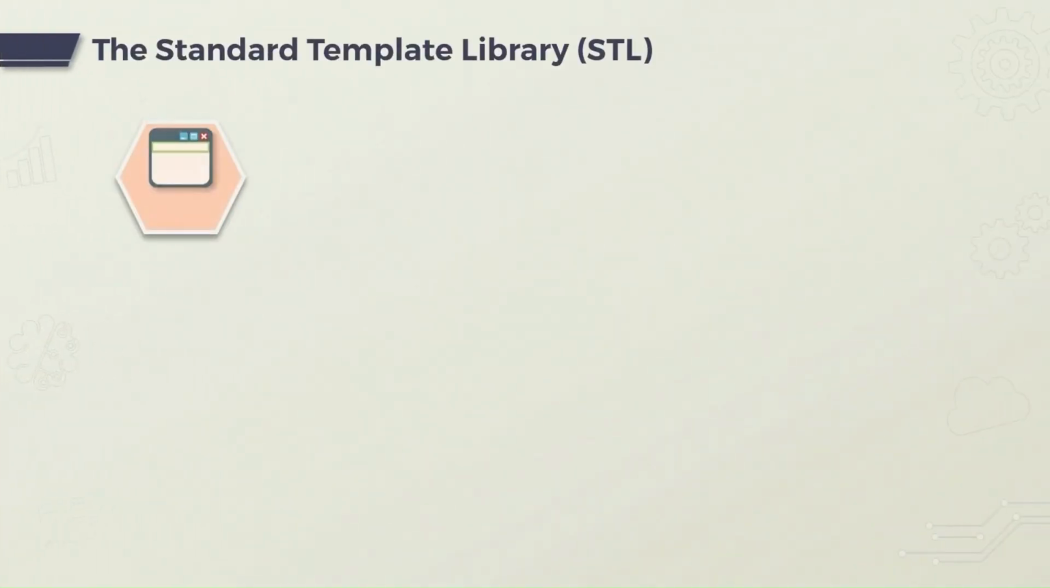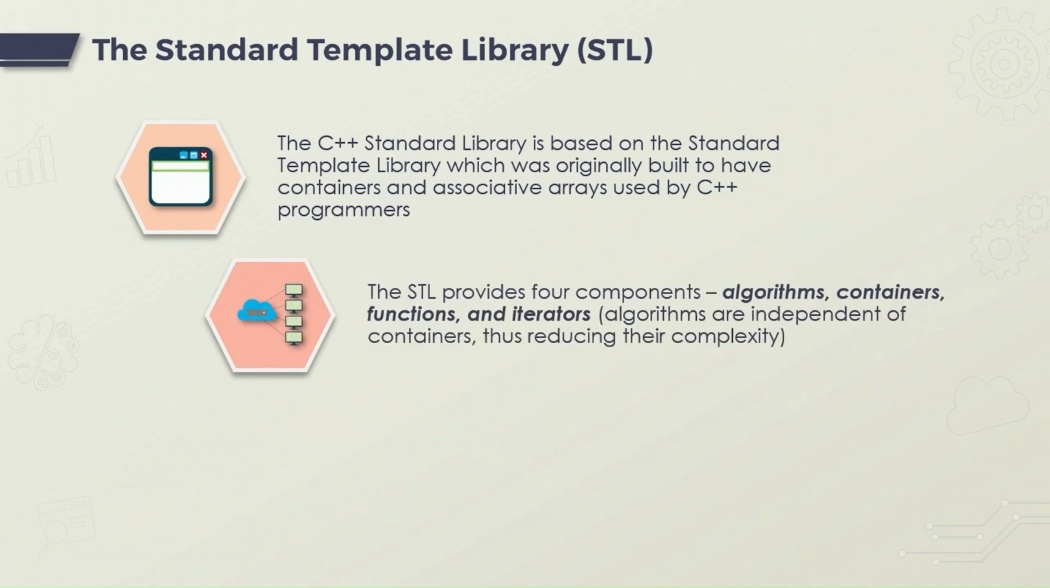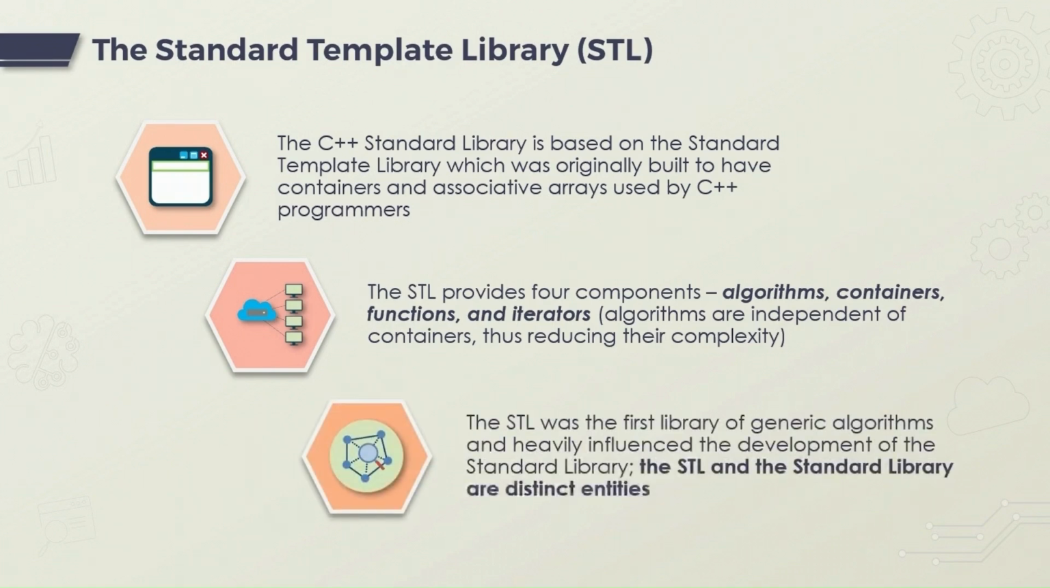The standard library is not to be confused with the standard template library or the STL. The C++ standard library is based on the original STL, and that original STL has components for algorithms, containers, functions, and iterators. The STL intentionally makes the algorithms independent of the containers. This reduces their complexity. Even though the STL and the standard library have heavily influenced each other, they are distinct entities. We will be making extensive use of functionality in the standard library as well as in the STL in the demos coming up ahead.